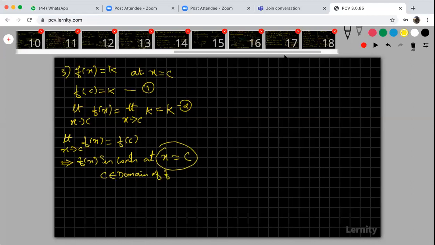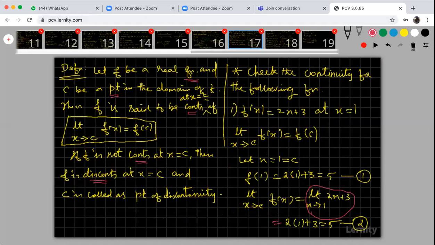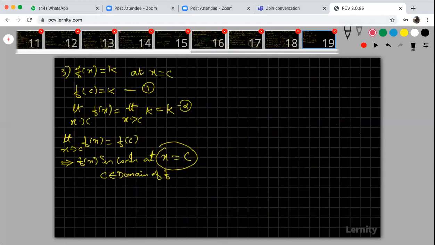Any point. Here, not a particular point. Look at the first problem: we are discussing the continuity at a point x is equal to 1, here at x is equal to 0. In the previous problems we are discussing continuity of the function at some particular point, but here there is no particular point. A general point is given. General point means any point you can take from the domain of f.